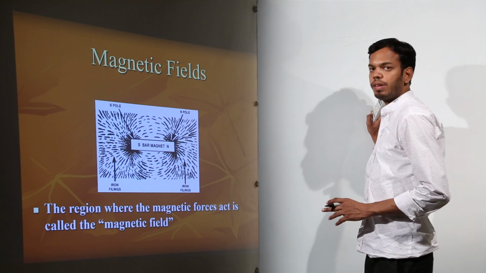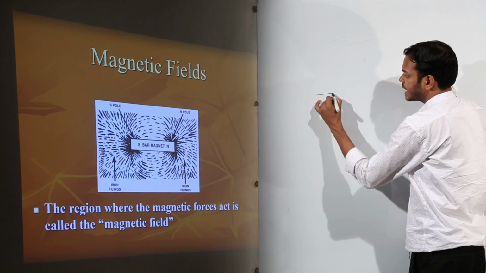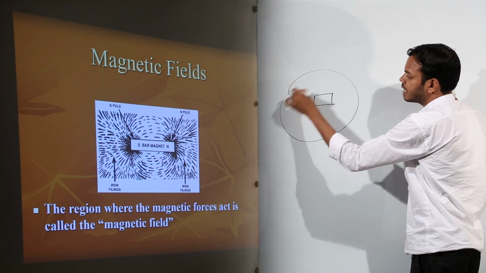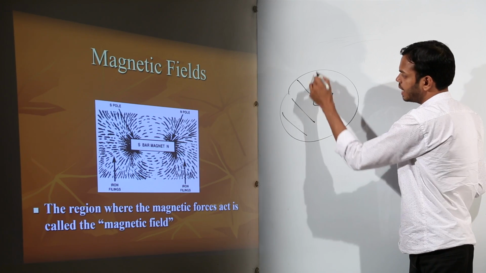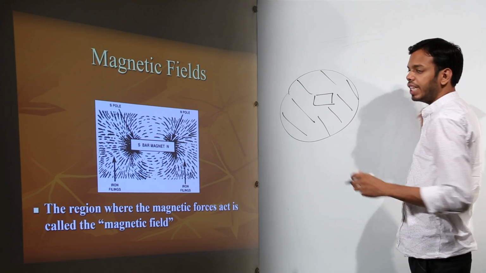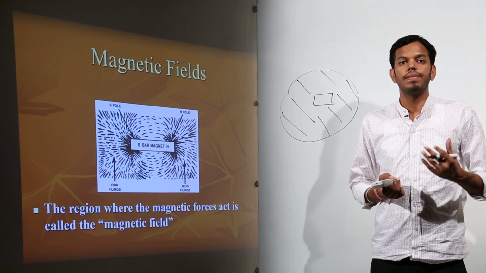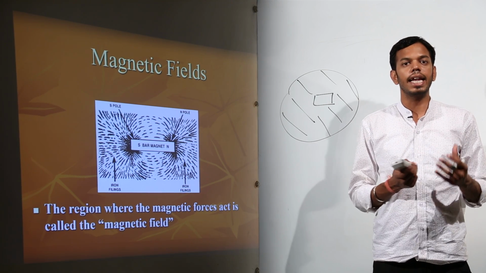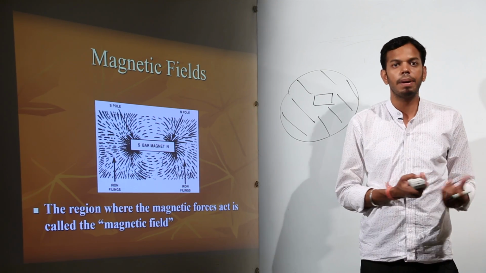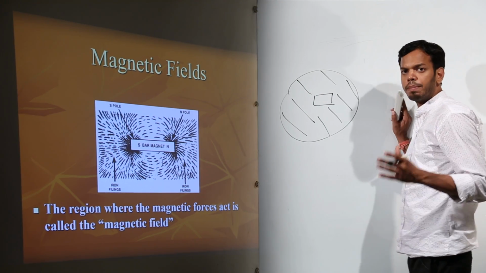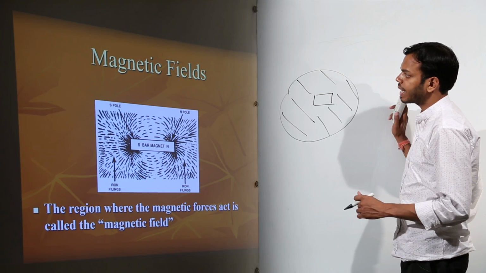First of all, we'll start with magnetic fields. So what exactly is a magnetic field? Suppose I say that this is a magnet and this is its magnetic field. So a magnetic field is that region or space about a magnet within which its magnetic properties can be experienced, within which its magnetic field can repel or attract some ferric particles, right? Or in very simple words, within which its magnetic force can be experienced. So this is what a magnetic field is.